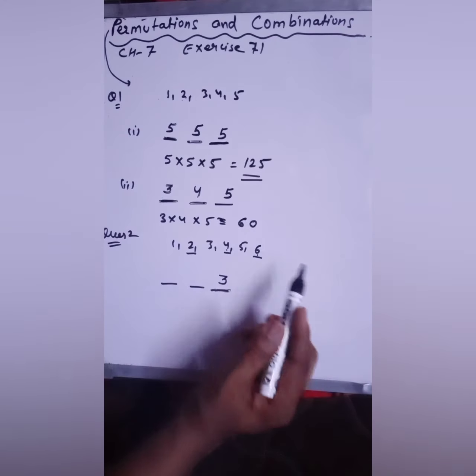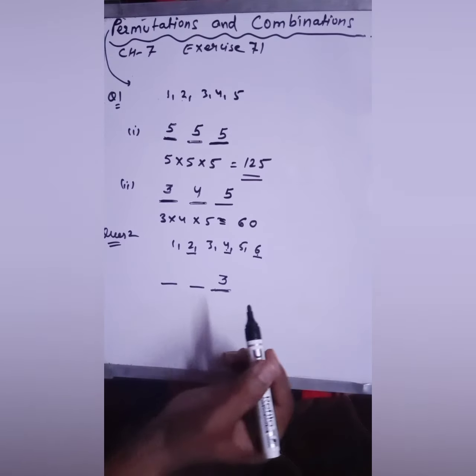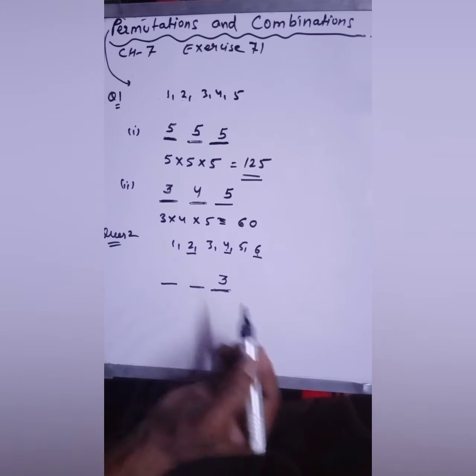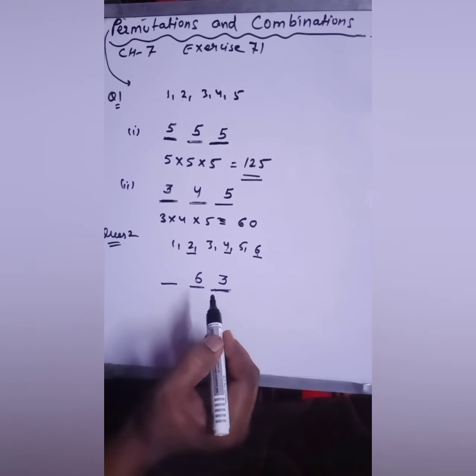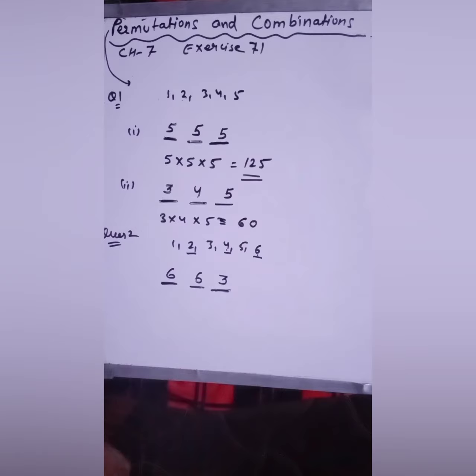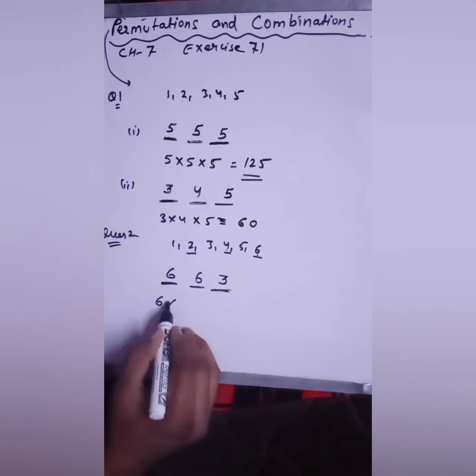Apart from these, you cannot use any number. Got it? And for this place you have all 6 choices because repetition is allowed, so you can write 6. Fine. And for this place again you have 6 choices. Fine. Now the next step is, you have to just multiply these choices.